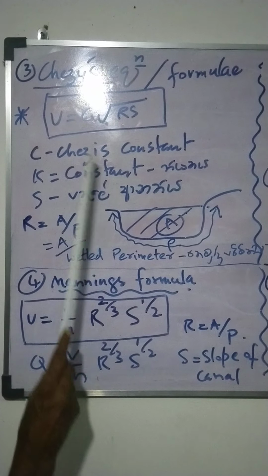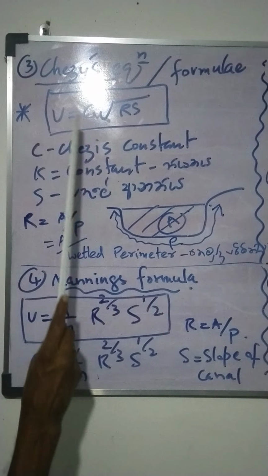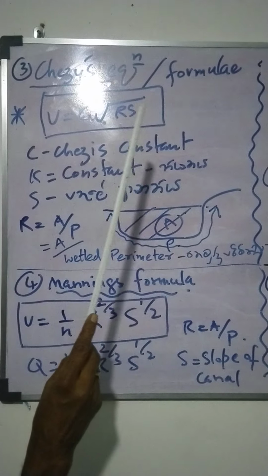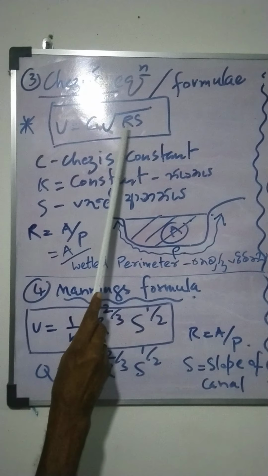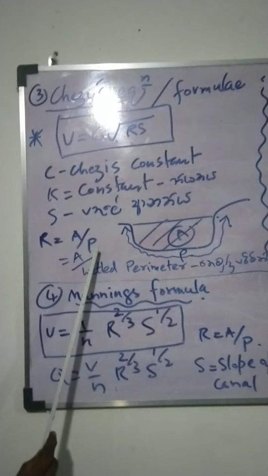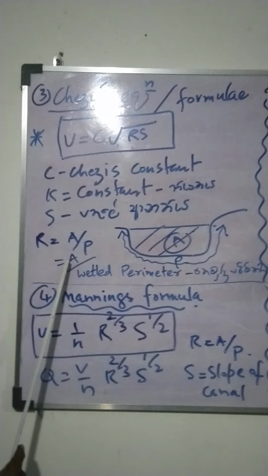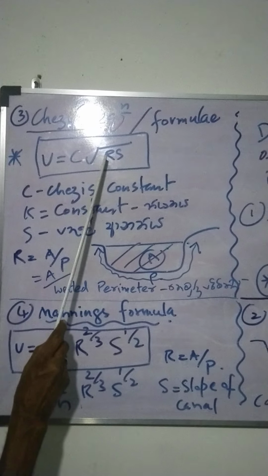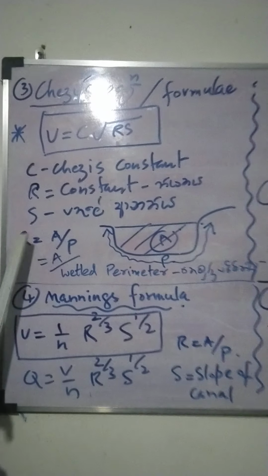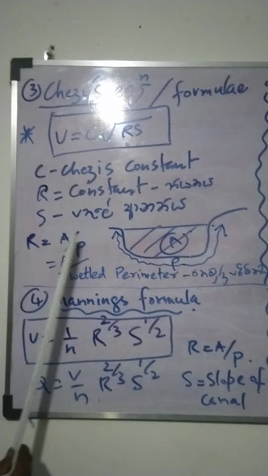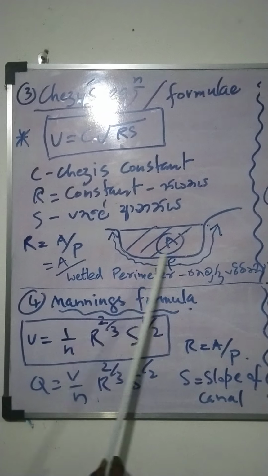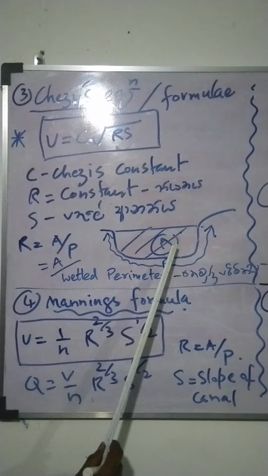V is velocity. C is a constant. R is also a constant. R is A over P, where A means area. R equals A over P. A means the area of the cross section of the canal.